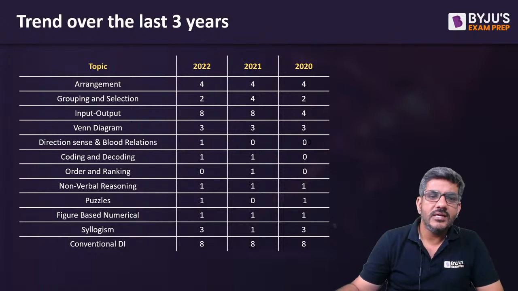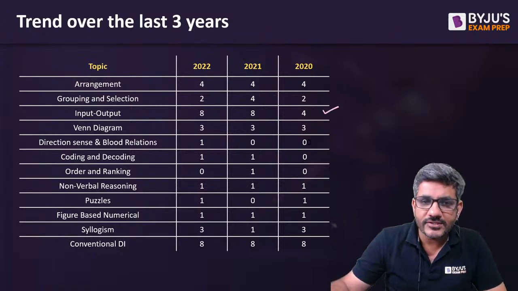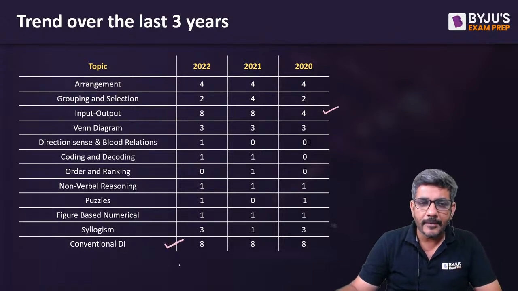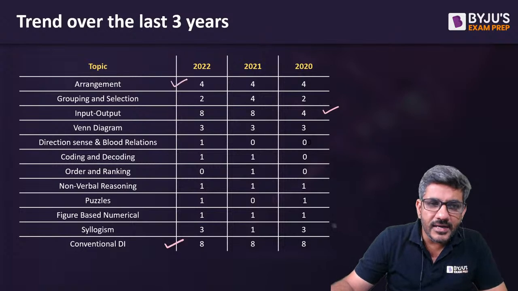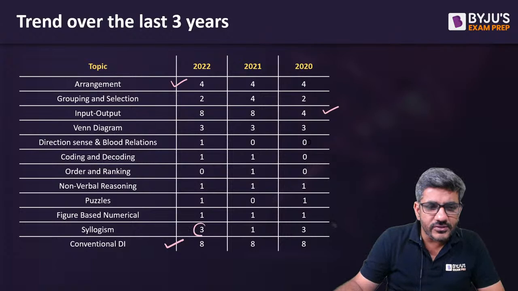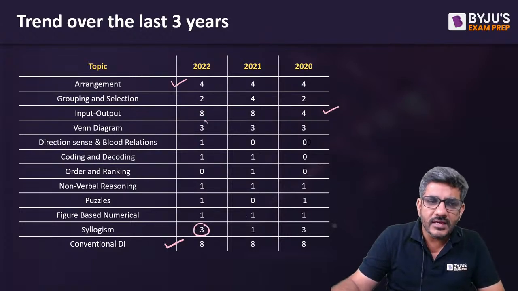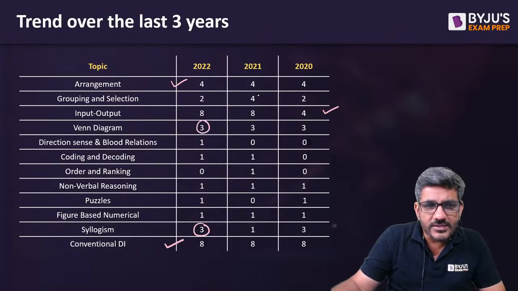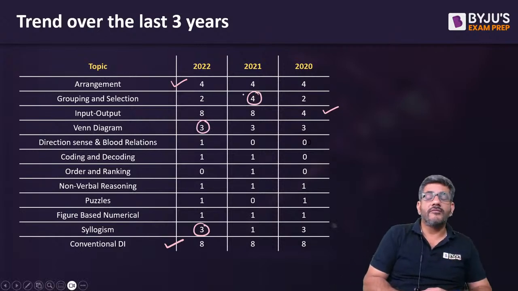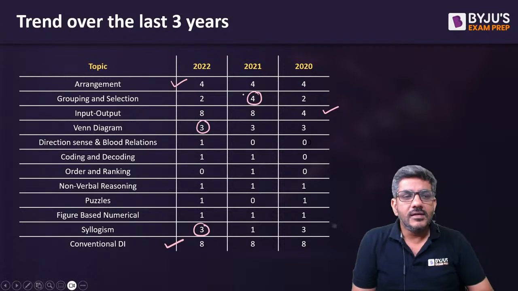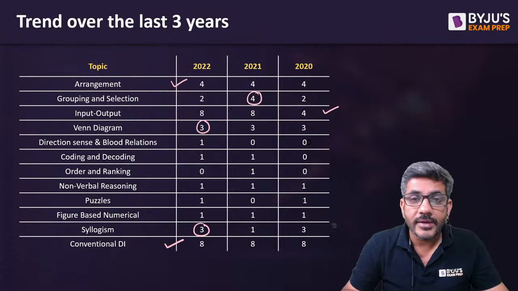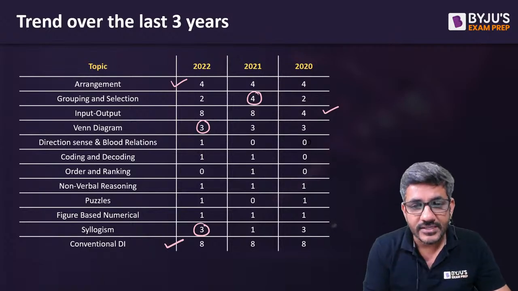Of course, you would see the maximum number of questions in the last 2 years have been either from input output or from conventional DI. After that, I see arrangement has been an equally important area for us. But then we have three questions on syllogism, sometimes one, three questions on Venn diagrams as well, sometimes four questions on grouping and selection, and one or two questions will keep on coming from the other areas as well, which are directions, blood relations, coding, decoding, etc. These all things we are going to discuss in our reasoning section now.